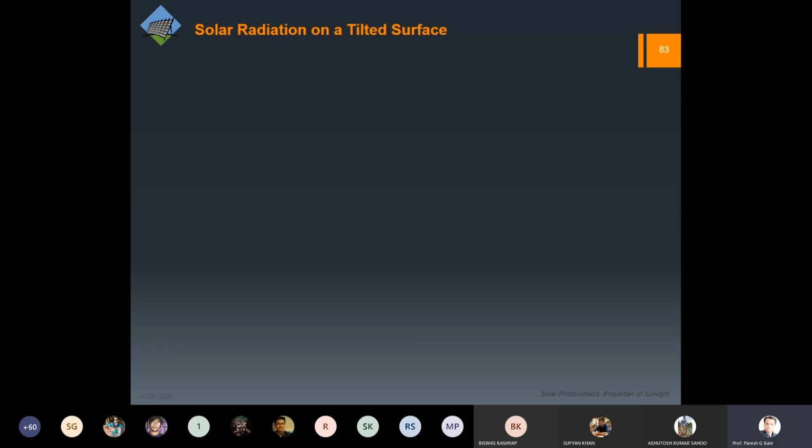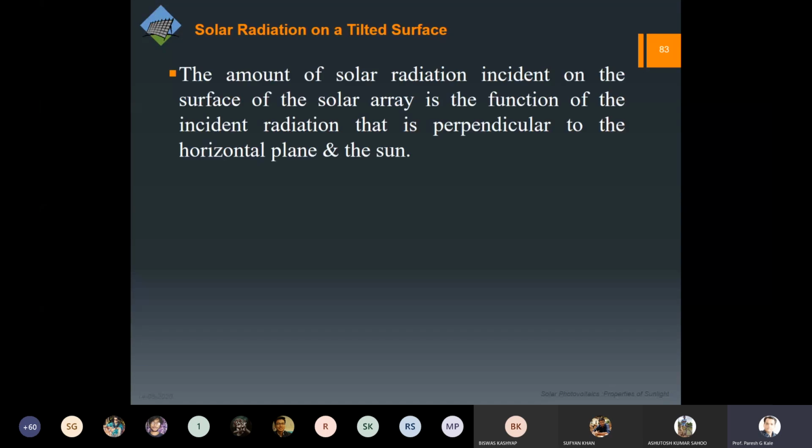Especially when we are beyond the Tropic of Cancer, the sun will never go on our back. So it means the panel has to be facing towards the south for the northern hemisphere. So it is expected that the solar panel has to be a tilted surface. So let us calculate the solar radiation on a tilted surface, right?